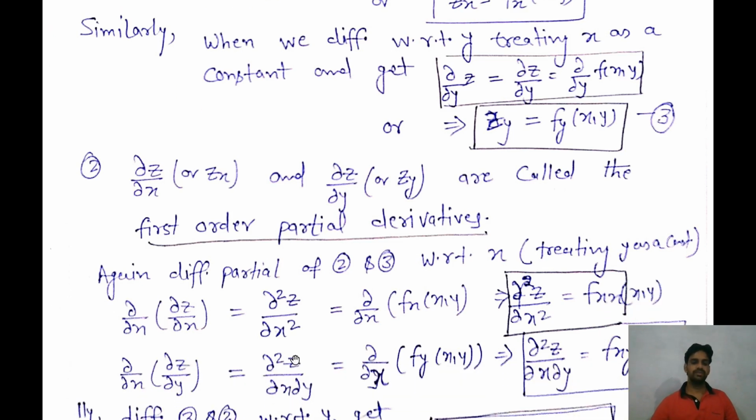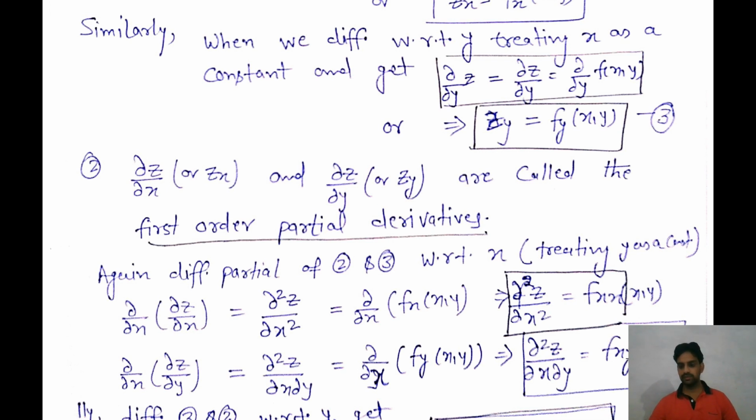Similarly, we can differentiate the third equation with respect to x again. So del over del x of del z over del y equals del 2 z over del x del y. And if we differentiate this with respect to x, del over del x of f y, then we get del 2 z over del x del y equal to f y x. What is the meaning of this f y x?